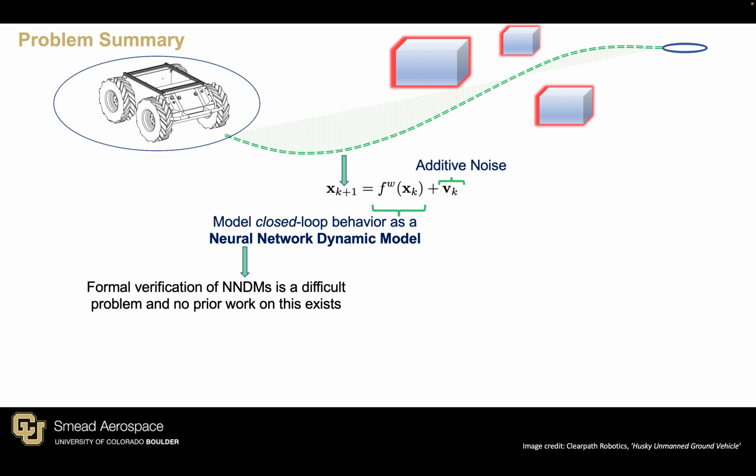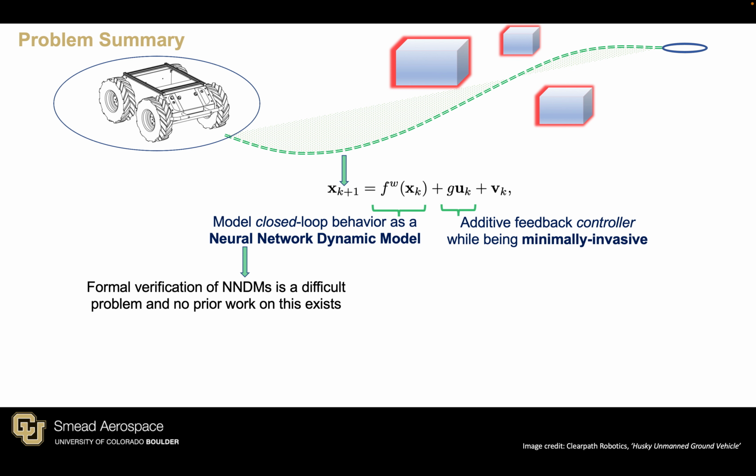We seek to provide formal guarantees on the system's behavior to ensure safety, which for neural network dynamic models is known to be a challenging problem that remains largely unexplored. If it turns out that the safety of the closed-loop system cannot be guaranteed, we seek to synthesize additive controllers. Controllers are only synthesized in regions where unsafe behavior is observed to be minimally invasive.